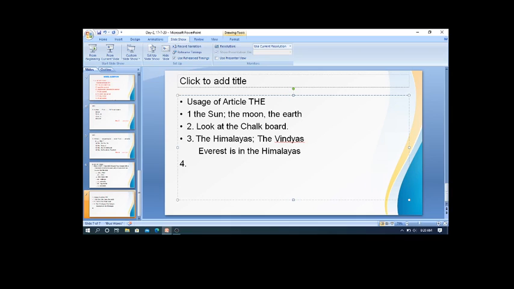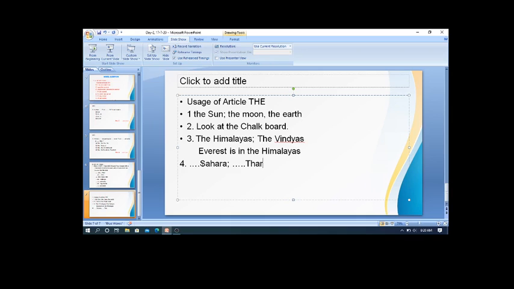Yes. No, first see the example. Dash Sahara, dash Thar. What are these? Sahara and Thar. These are the deserts.